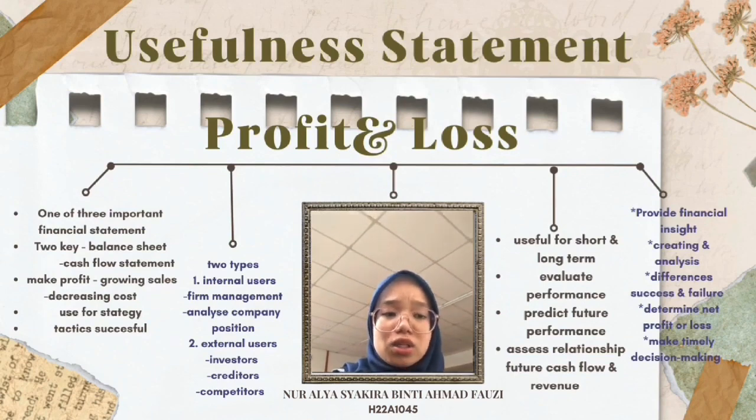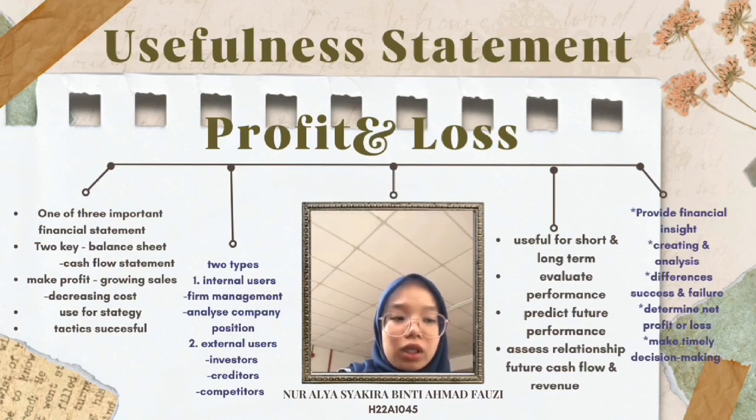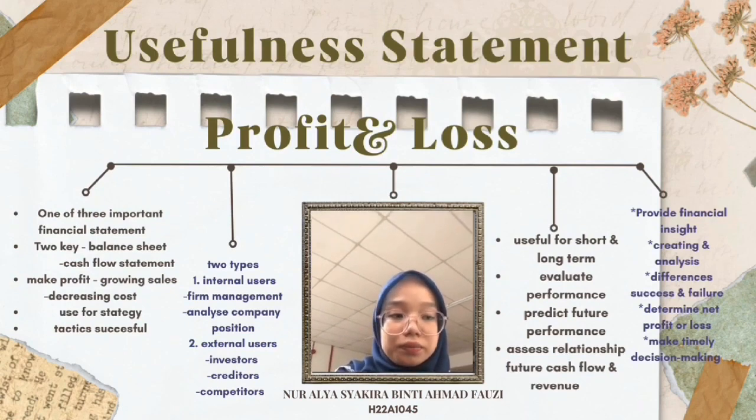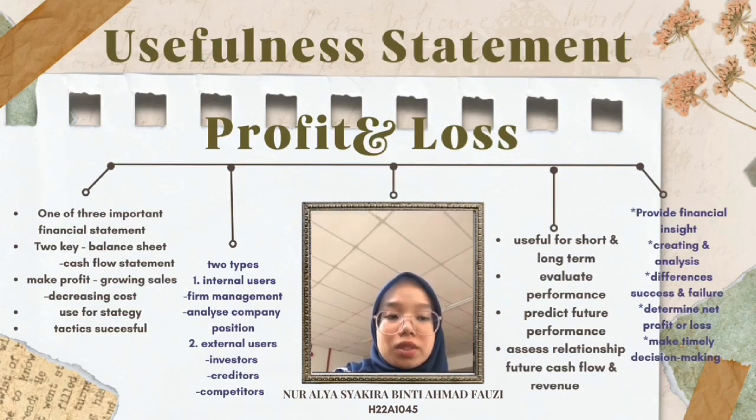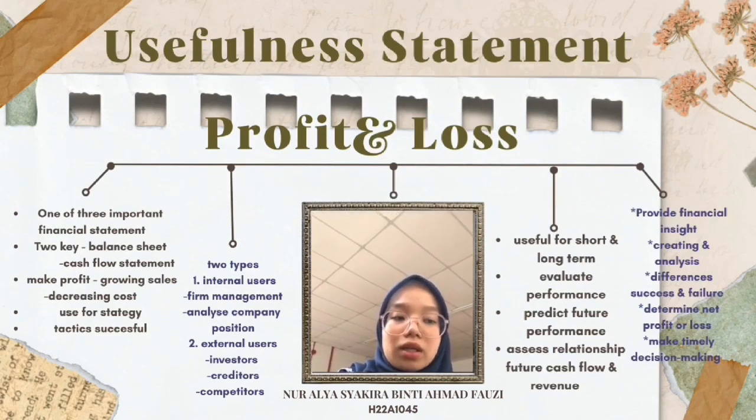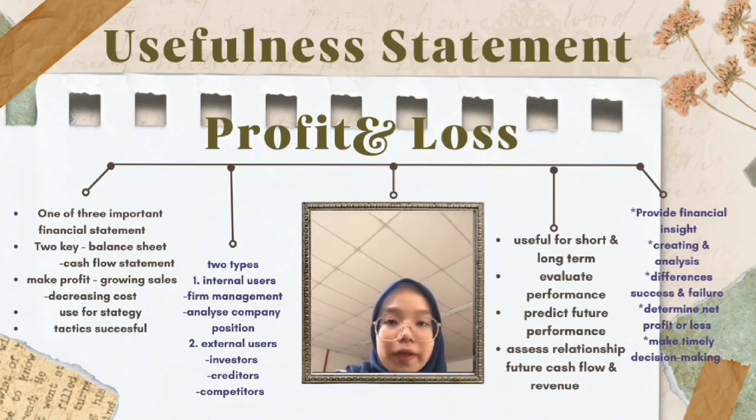An equation can be used to determine a company's net profit or loss for a given time period. You put the expenses, income, gains and losses from the income statement into the equation. This information helps you make the timely decisions necessary to maintain the financial stability of your company.